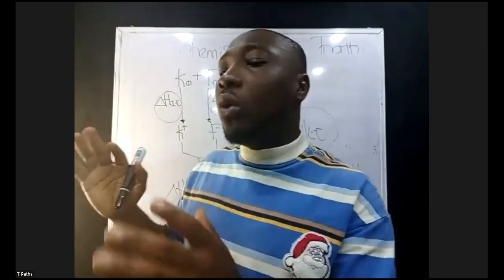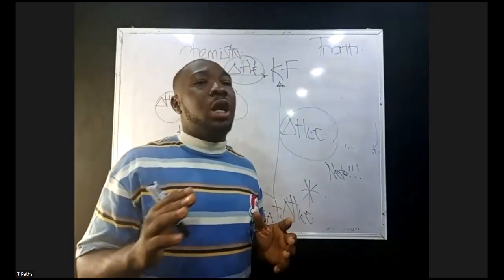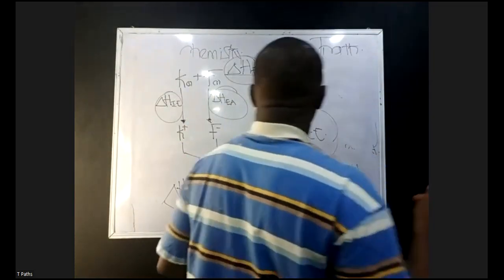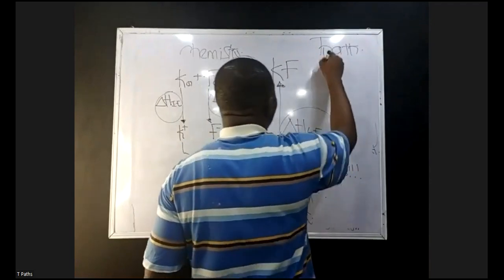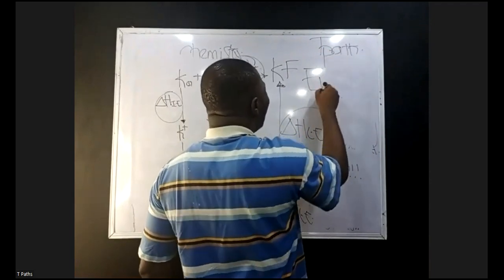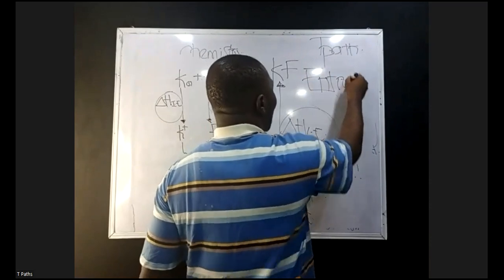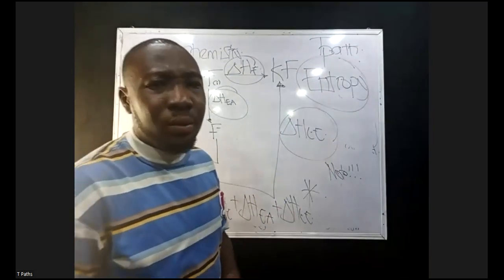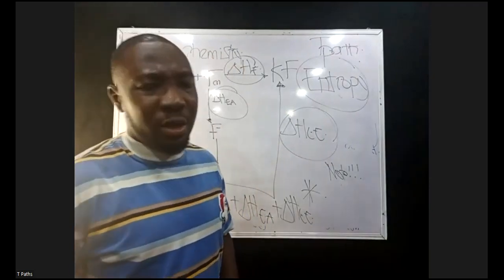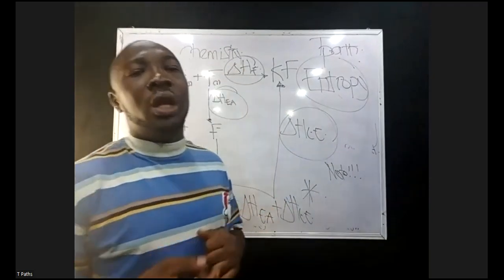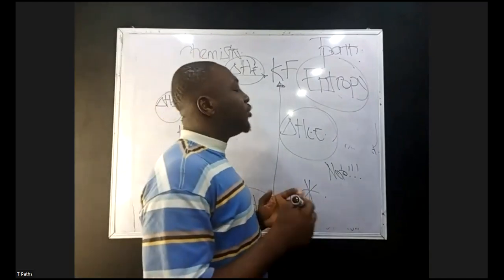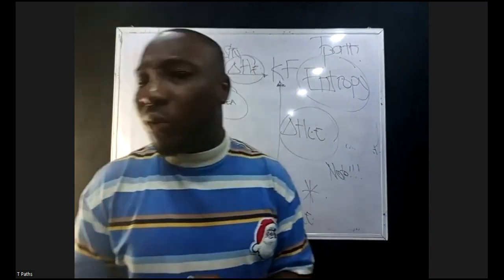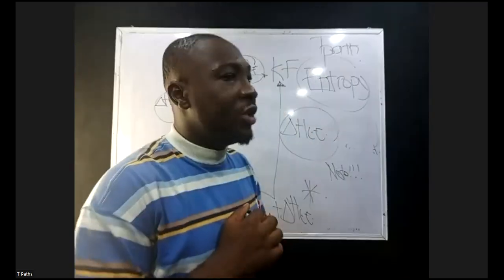We have what they call the second law of thermodynamics. And what is the second law of thermodynamics all about? The second law of thermodynamics is all about the law of entropy. I'll talk about that next class, but I want to open our mind towards it. Entropy is a very, very important topic in this course. What is entropy? Entropy can be defined as the degree of disorderliness of a system. We have the solid, the liquid and the gas, and we can compare them in terms of their entropy and explain the concept very well.